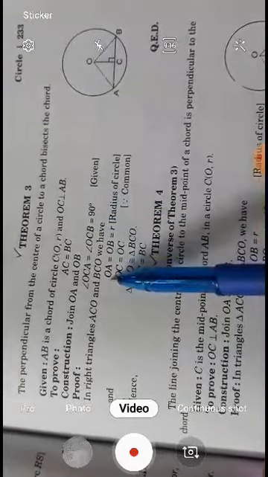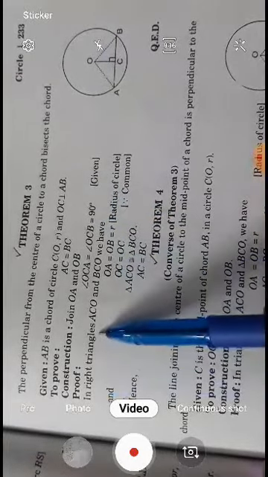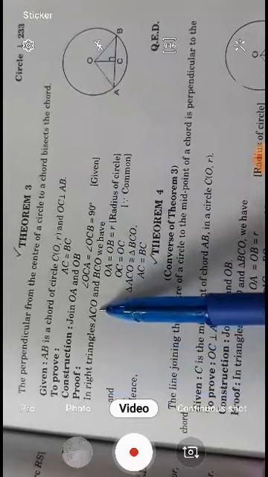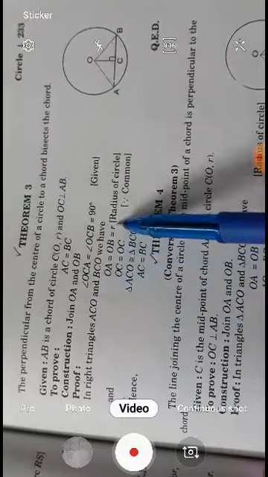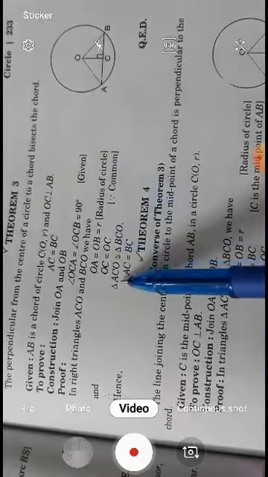Now proof. We know that angles OCA and OCB are both 90 degrees, it is given. In right angle triangles ACO and BCO, we have OA and OB, which are the radius, and OC and OC are equal, means same, common.